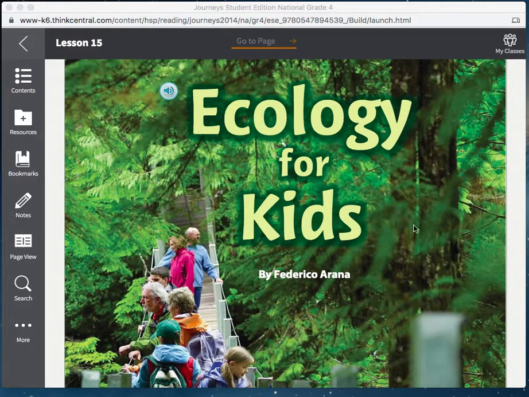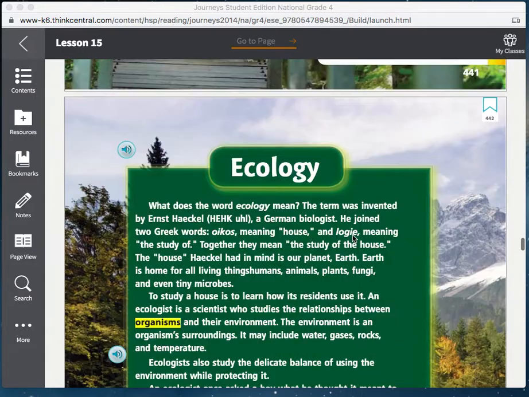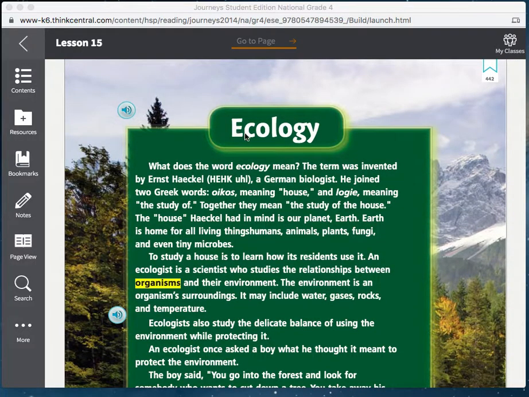Ecology for Kids. Ecology. What does the word ecology mean? The term was invented by Ernst Haeckel, a German biologist. He joined two Greek words, okos, meaning house, and logi, meaning the study of. Together they mean the study of the house. The house Haeckel had in mind is our planet Earth. Earth is home for all living things, humans, animals, plants, fungi, and even tiny microbes.